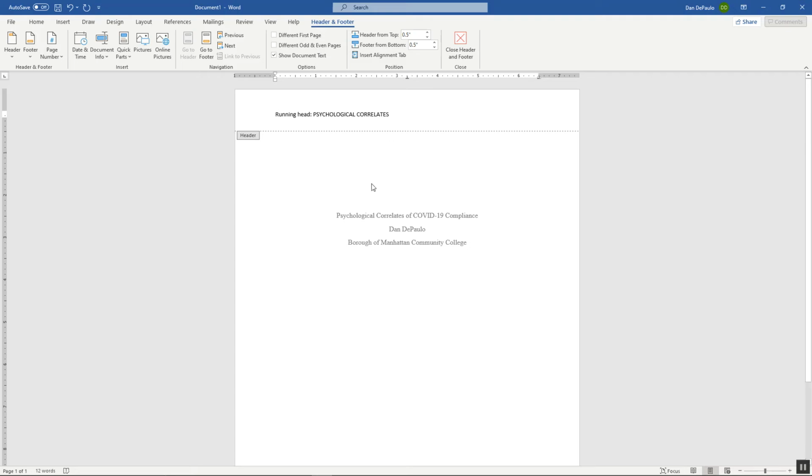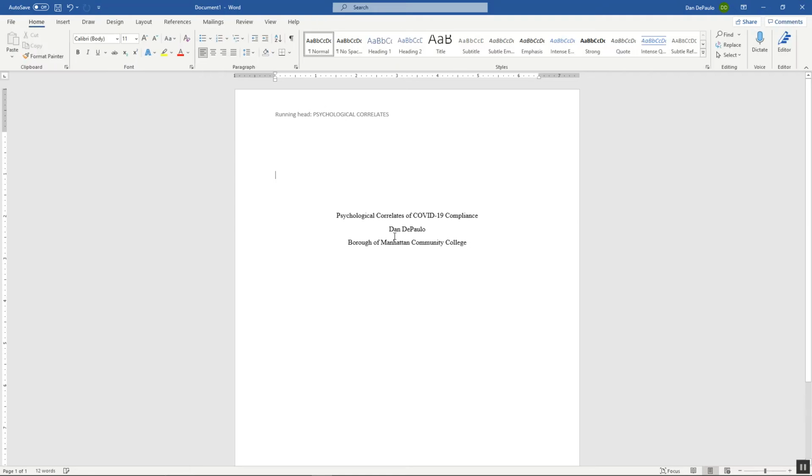On the title page, in the top margin, the header, you're going to write the words running head, colon, and then the first couple of words of your title in all capitals, like the psychological correlates. Now, this only occurs on the title page. On every other page, you're going to write psychological correlates without the words running head. So the words running head only occur on the title page.